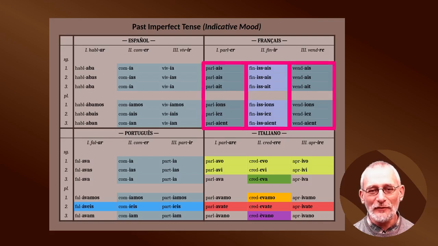We can see that in French, the endings are a bit different than in the other three languages. Perhaps we can feel some similarity there. However, it's more distant than the other three languages.